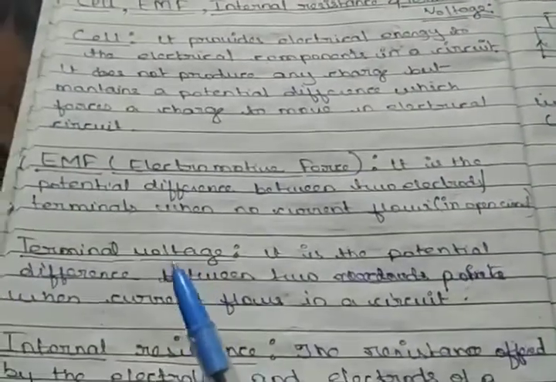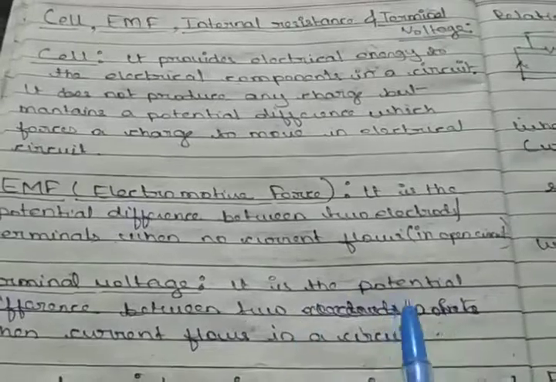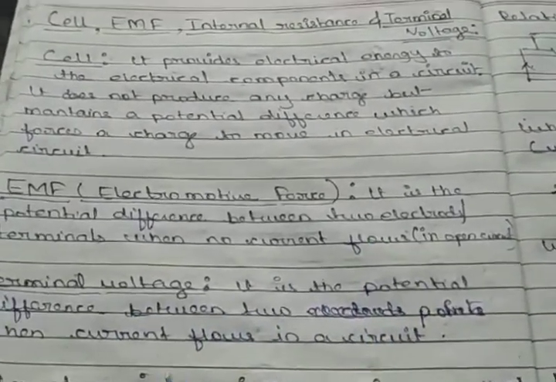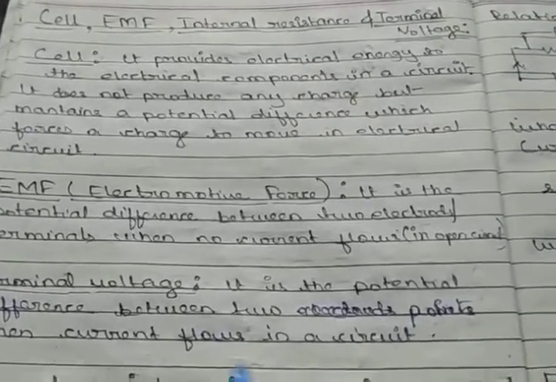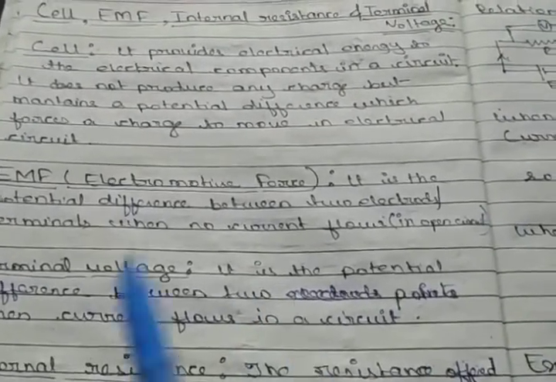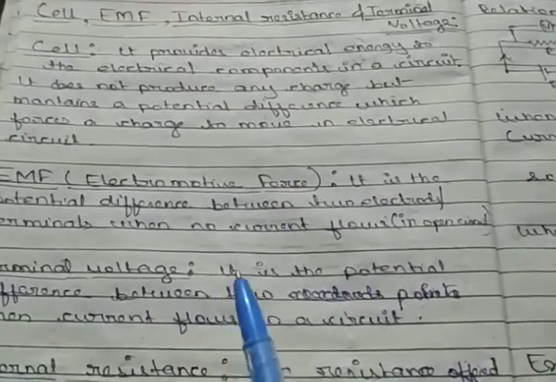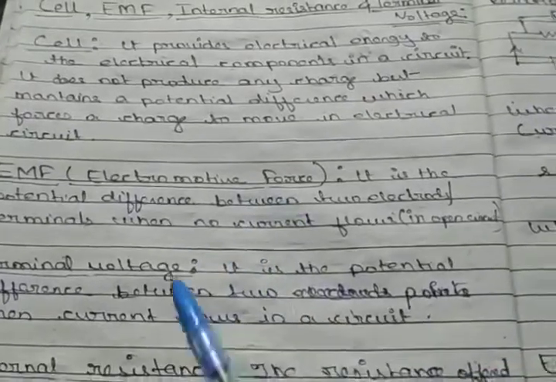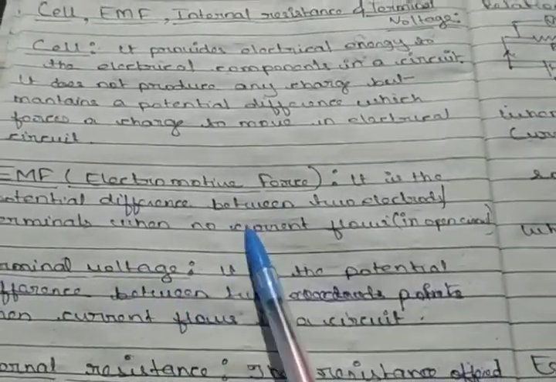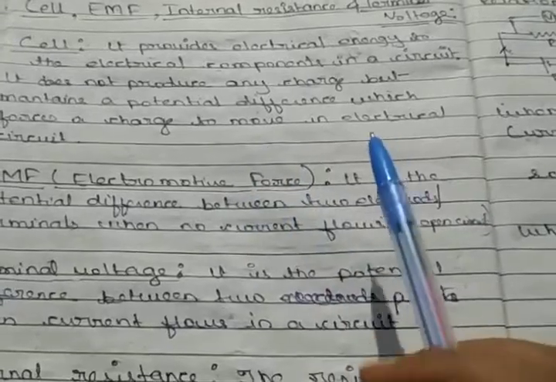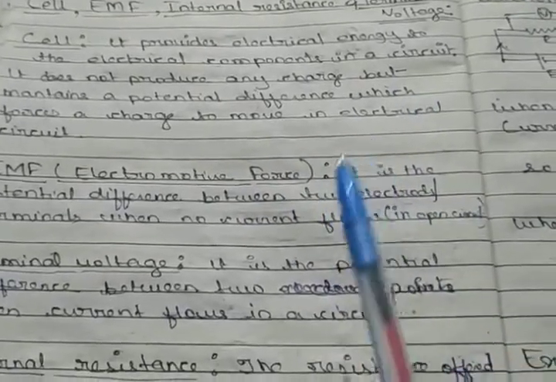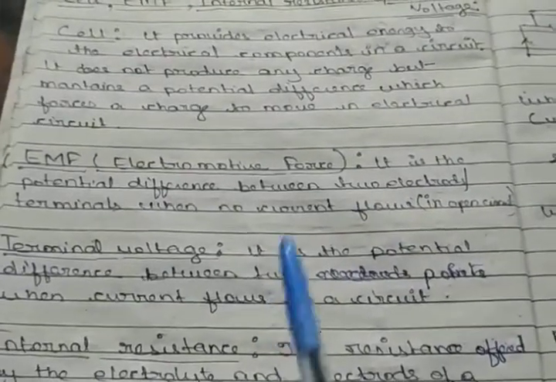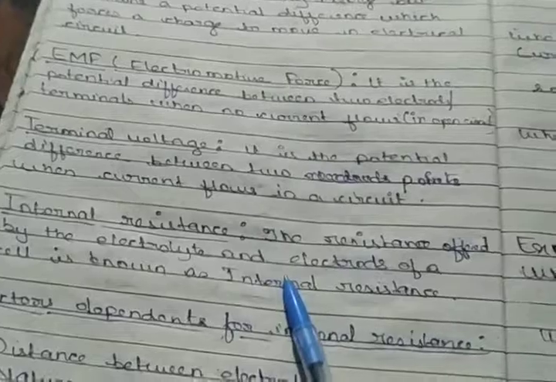Terminal potential is the potential difference between any 2 points when the current is flowing in the circuit, that is, when the circuit is closed. When the circuit is closed and current is flowing through it, then I can say that it is the potential difference. And EMF and terminal potential difference, this is the only difference. EMF is the potential difference between the electrodes when current is not flowing, and terminal potential is the potential difference when the current is flowing.